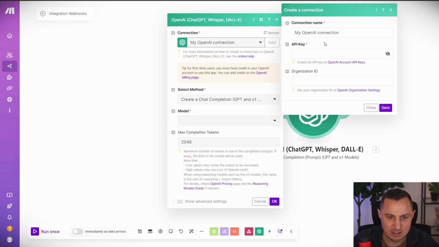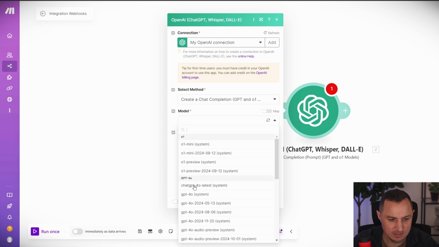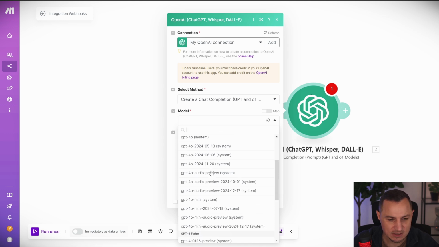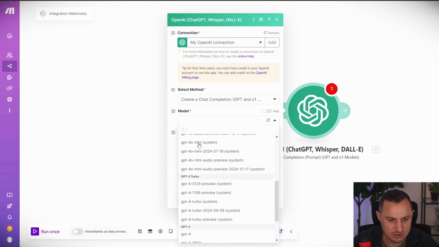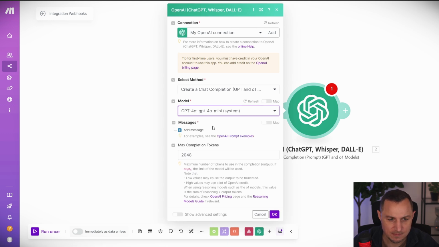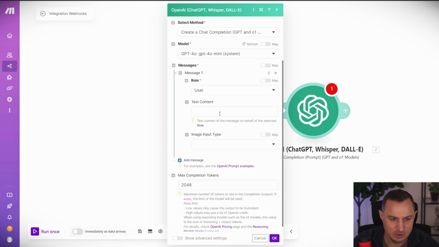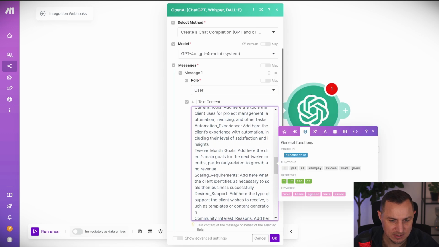Okay. So coming back here, you need to set up a connection to OpenAI. And once you've got that, we will select the model. And you can save a little bit of money by using the mini version, so I'm going to use GPT-4 mini. The role will be user, and the content will be the content that I'm going to paste in here.